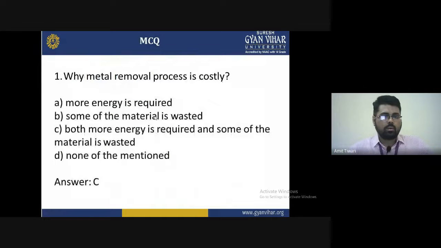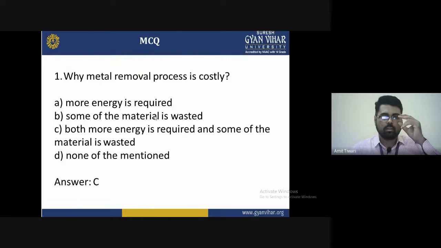Now, at the end of this lecture, I am asking you some multiple choice questions related to milling machine processes, so that we can understand how you learn and what you have learned from this lecture. The first question is: why is the metal removal process costly?